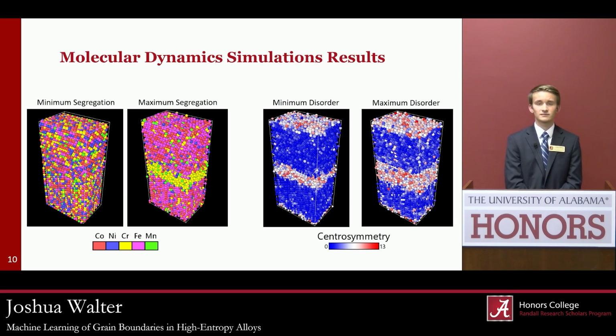And on the right is the minimum and maximum disorder that our Bayesian optimization model predicted. And center symmetry is a relative parameter that measures how ordered the atoms are relative to each other. And as you can see, there tended to be much more disorder in that second simulation as well.